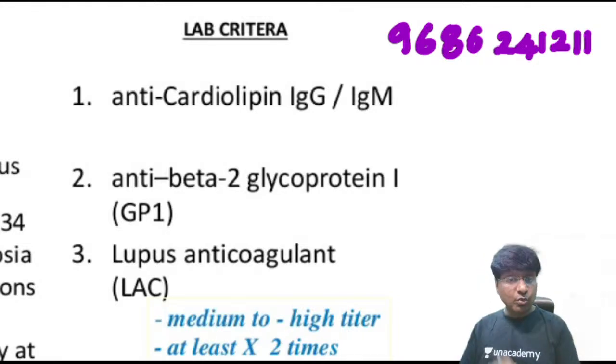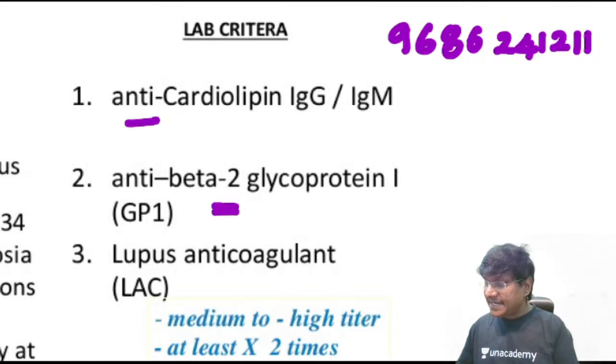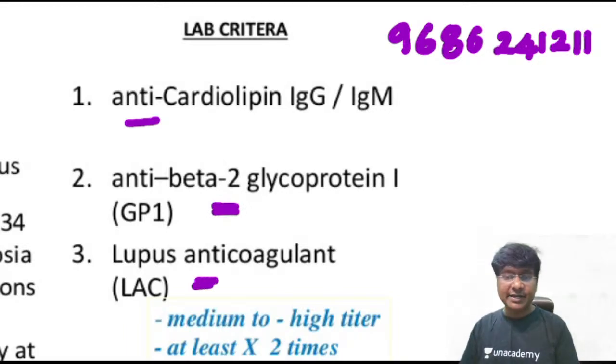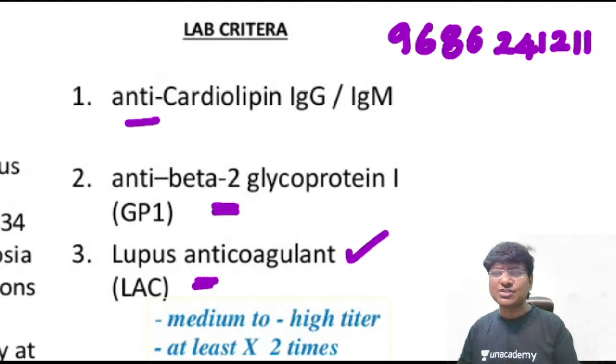Right. So the lab criteria: anti-cardiolipin antibody, that is IgG or IgM, will be positive. Anti-beta-2 glycoprotein 1 will be positive, and lupus anticoagulant will be positive. And you know which particular antibody has the highest tendency to cause recurrent abortions? That is your lupus anticoagulant. The presence of lupus anticoagulant tells you that the individual is at high risk of developing recurrent abortions. Okay, that is the lab criteria, right?